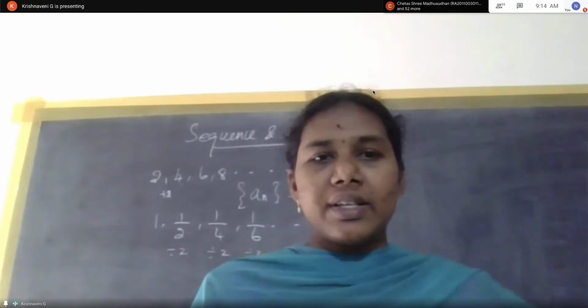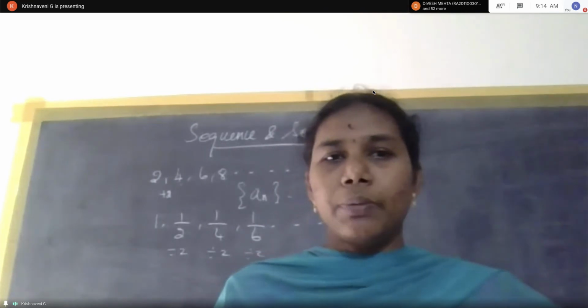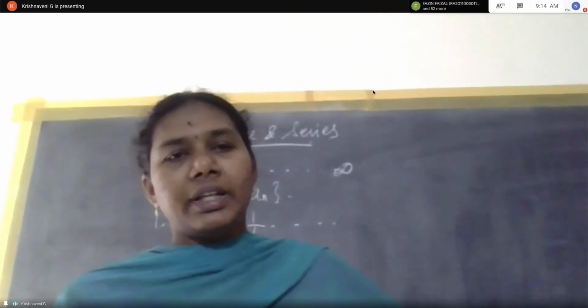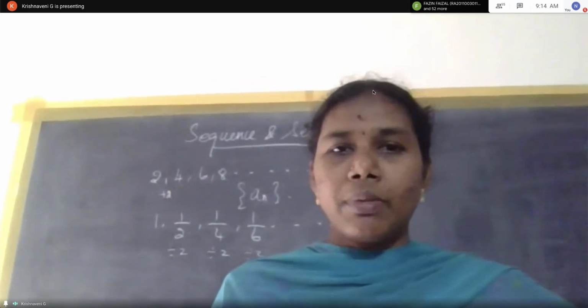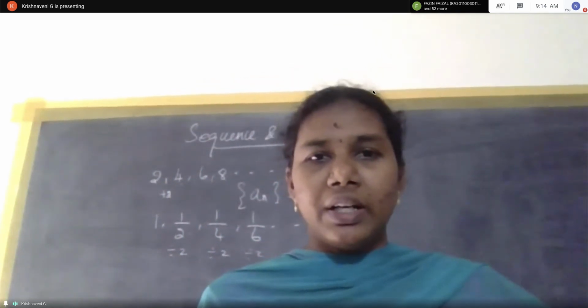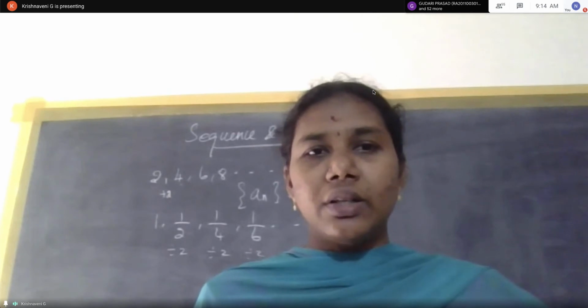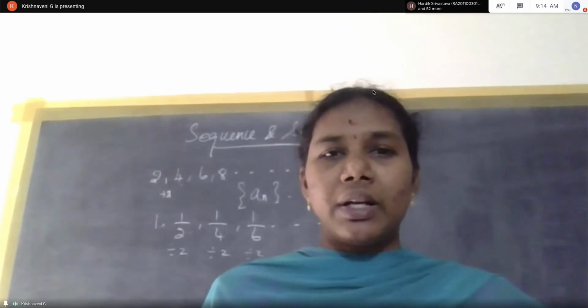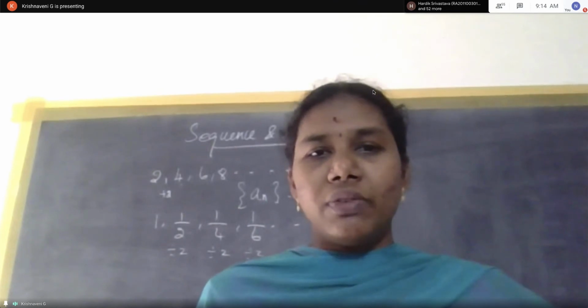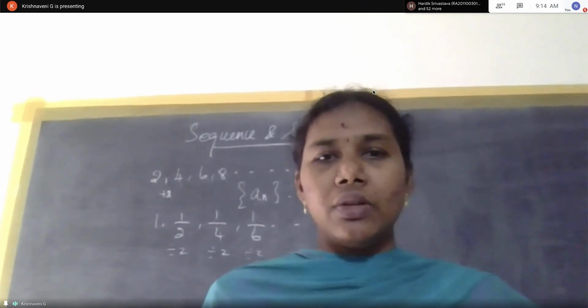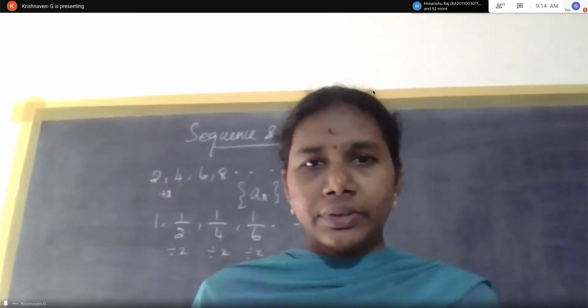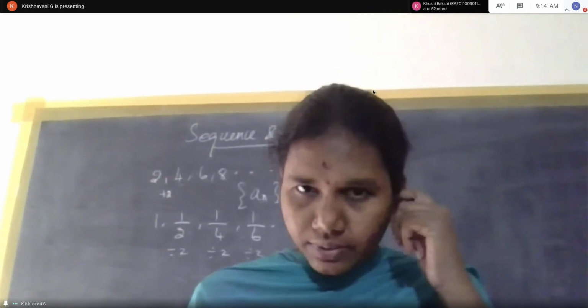Consider the sequence n by n plus 1. Limit as n approaches infinity of n by n plus 1. Take out the maximum power of n. We already have n in the numerator, and in the denominator also taking n common, we get 1 plus 1 by n. As n tends to infinity, 1 by infinity is 0, and we get 1. Guys, understood?